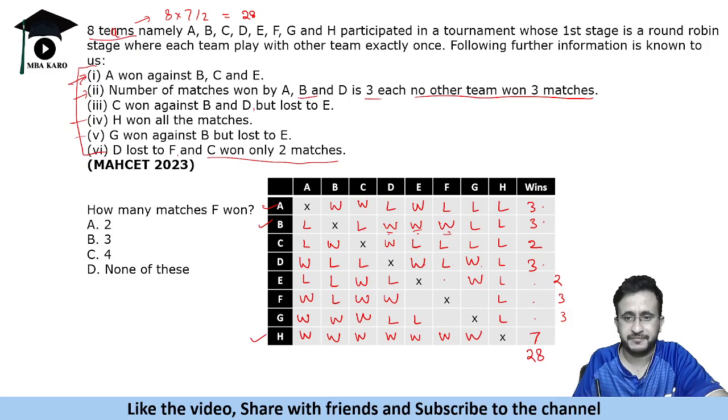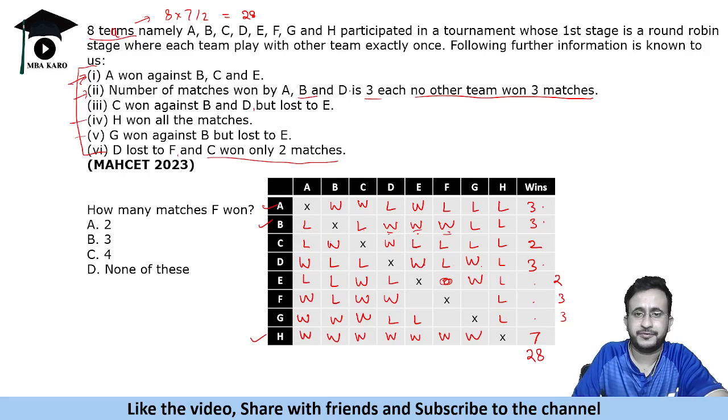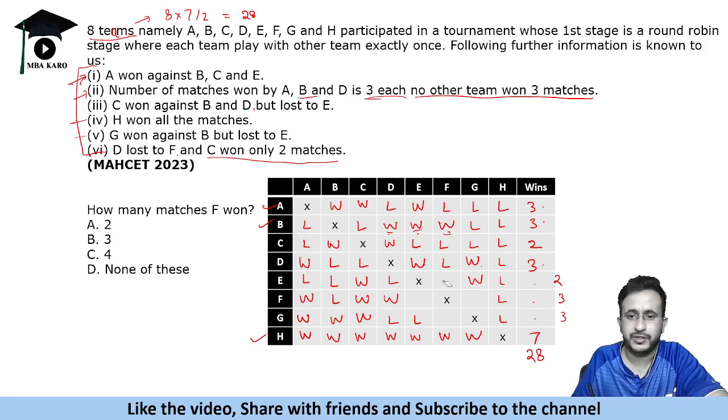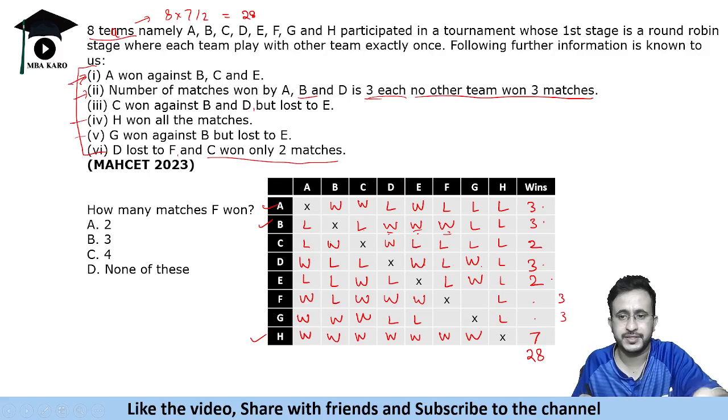अगर हम E यहाँ पे विन कर लेता है, so what will happen is E will have three wins, but it is given that apart from ABD, no other team wins three matches. So E should lose this match and will get only two wins. So E will lose to F. So F will win against E. Okay, ये आ गया. So this is two wins.